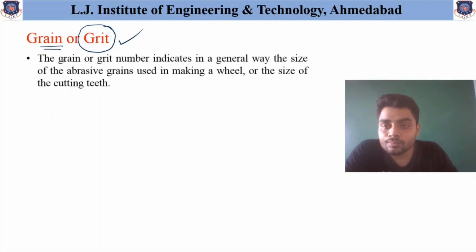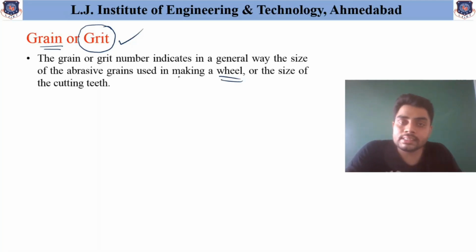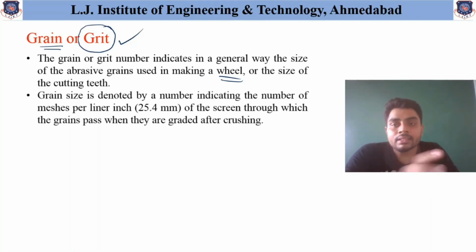The grain or grit number indicates in a general way the size of the abrasive grains used in making the wheel, which we discussed in our previous lecture on the detailed specification of the grinding wheel. This grain indicates the number of particles that can be accommodated per square inch area available on the screen.